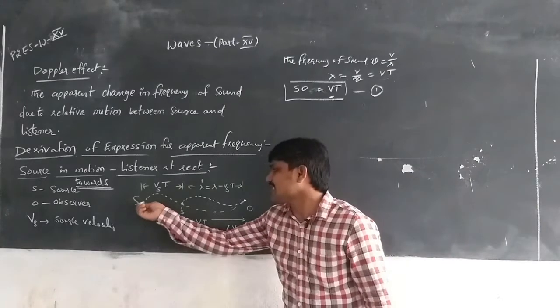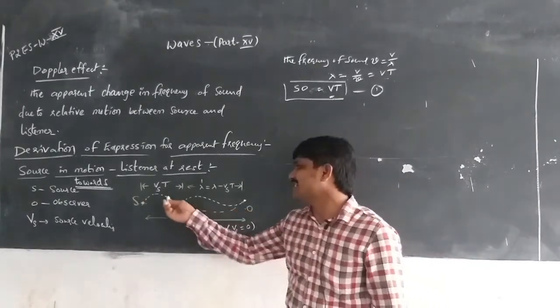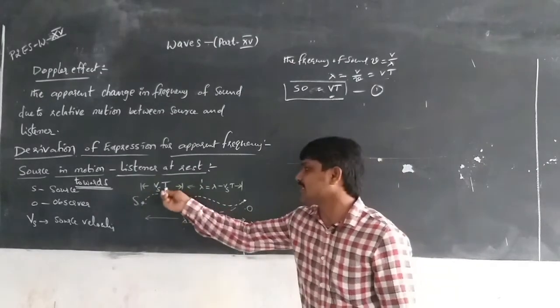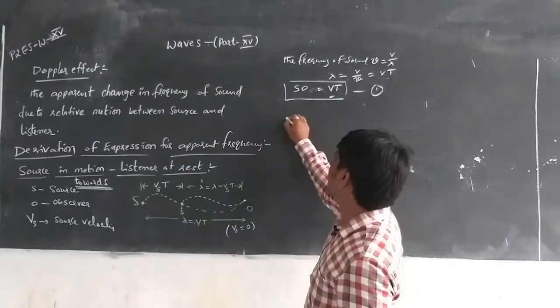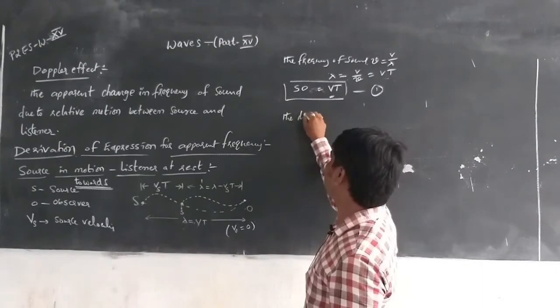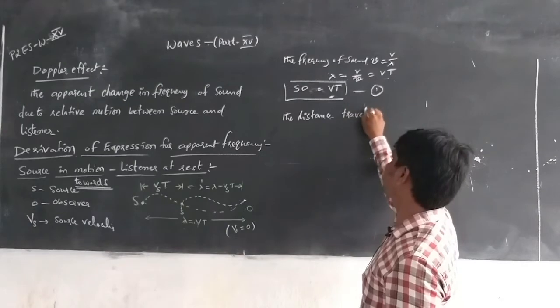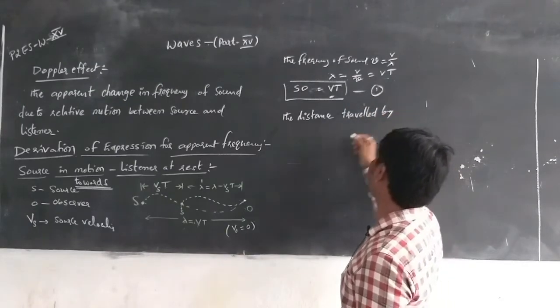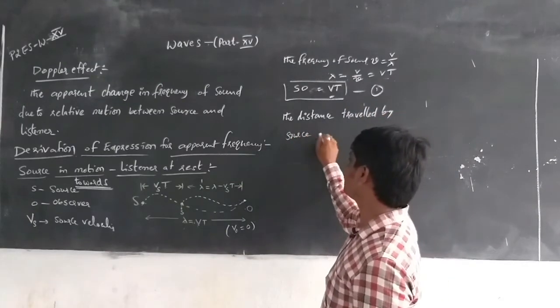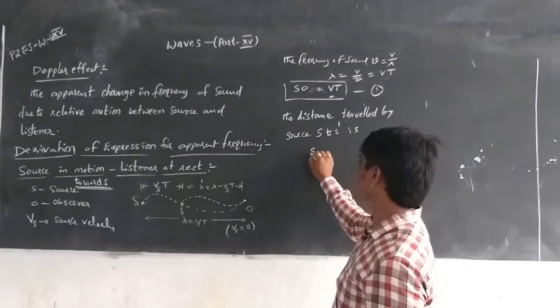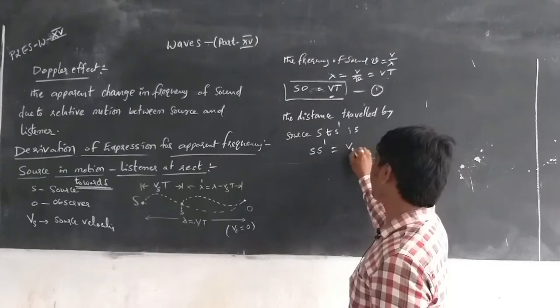Whenever the source travels towards the observer, the distance traveled by the source from S to S dash is SS dash equal to Vs t.